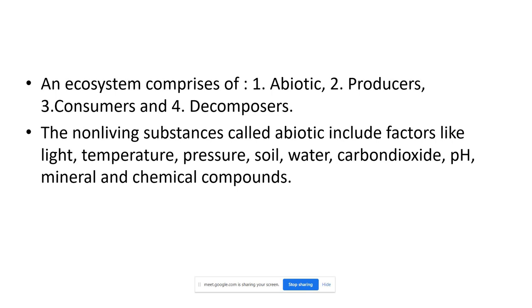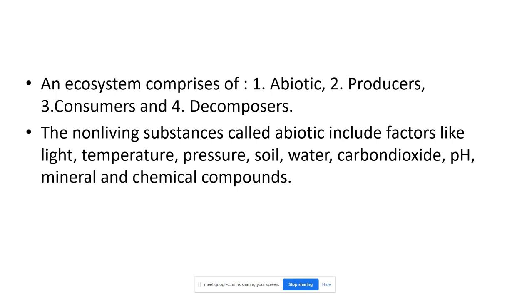Now come to the producers, consumers and decomposers. Producers we know are plants, and consumers, we all animals are consumers. Now who are the decomposers? All the microorganisms, all the small organisms, fungi that decompose the food. During the rainfall there is a large population. The population of all the decomposers increases in the rainfall season. They are responsible for the decaying of dead organic matter like bones, dead organs, dead bodies. So they clean the system.